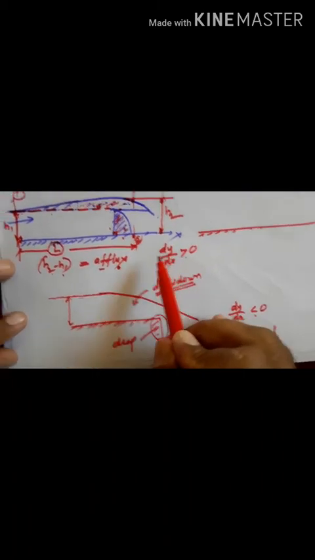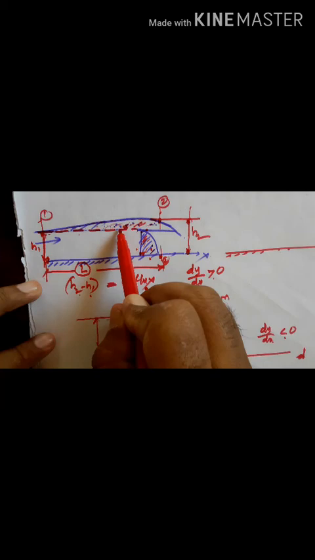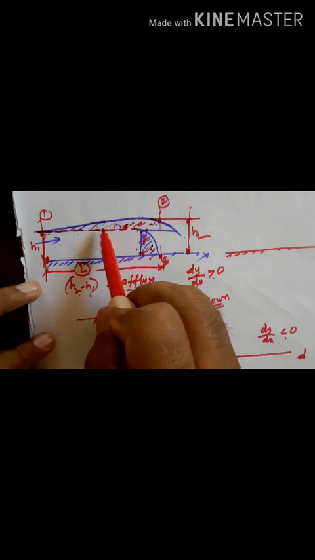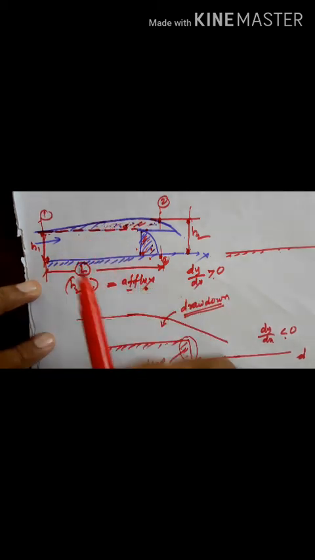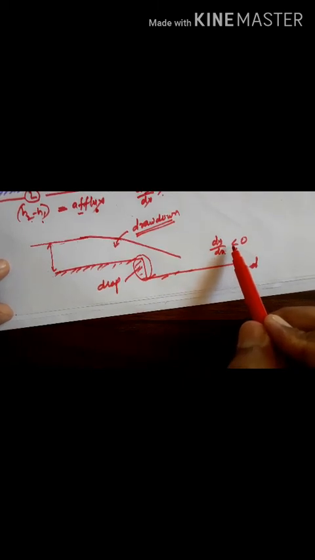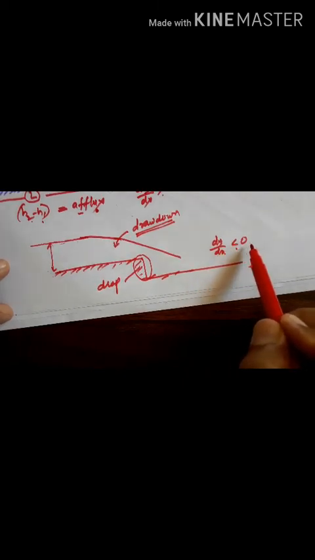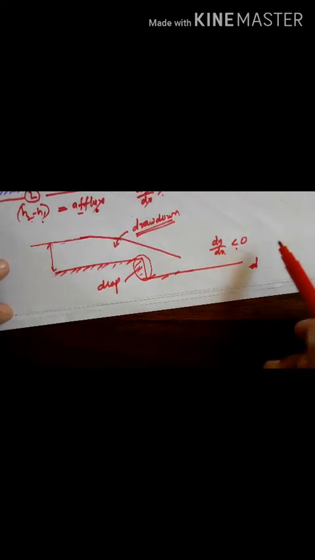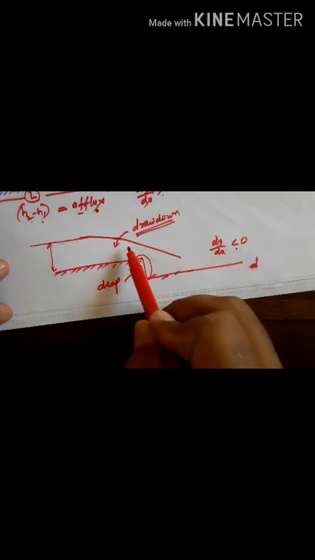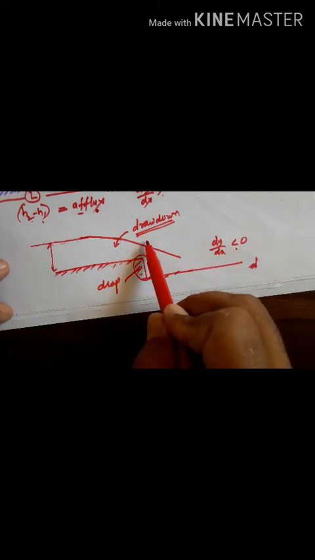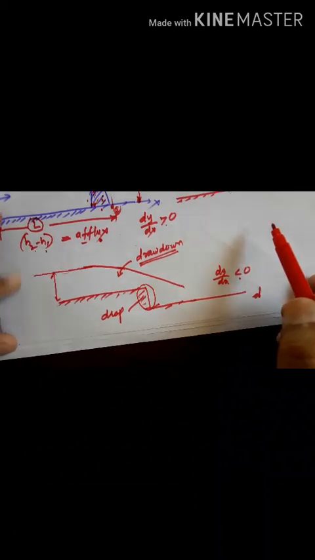If dy by dx is greater than 0, we get the backwater curve and we get the afflux on the upstream side of the water. If dy by dx is less than 0, you get a negative value, and that is called a drawdown curve. I hope you understood these things.